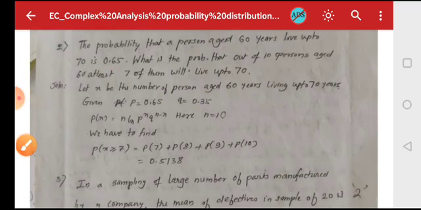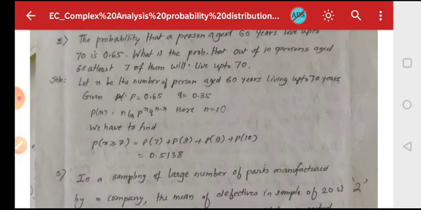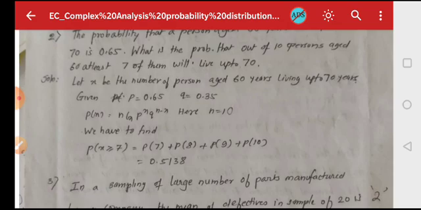Now let x be the number of persons aged 60 years living up to 70 years. Given p = 0.65, q = 0.35. Now P(x) = nCx p^x q^(n-x). Here you can see that n = 10. Therefore we have to find P(x ≥ 7). That means P(7) + P(8) + P(9) + P(10), which is nothing but 0.5138.